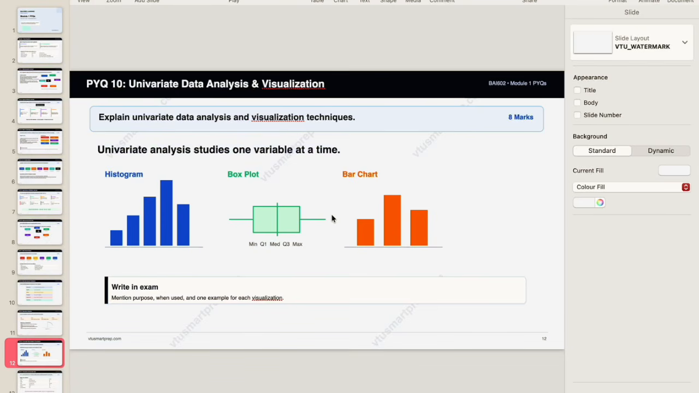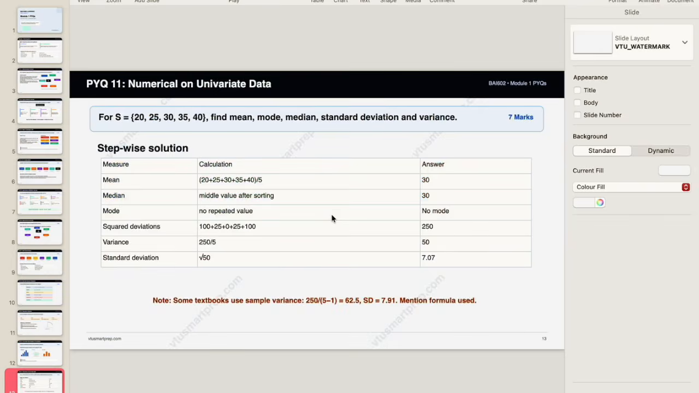If you read this question, then no matter which graphical or visualization technique they are going to ask, you will be able to answer it. You will find the answers for this in the notes. You can just refer to it.